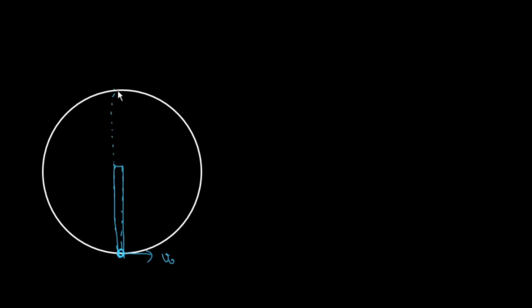I'll take the circle again. Let's say at the bottommost position it is given a speed v0 and it is tied to a rod like this. I'll draw the full rod itself. After some time the rod has reached here. Now my rod is here and the mass is at the topmost position and the speed is equal to 0.